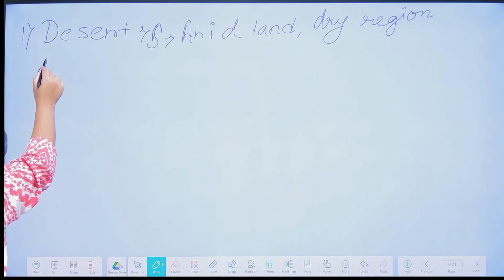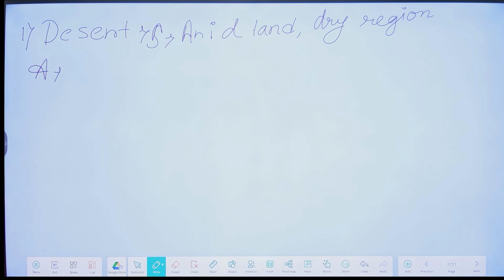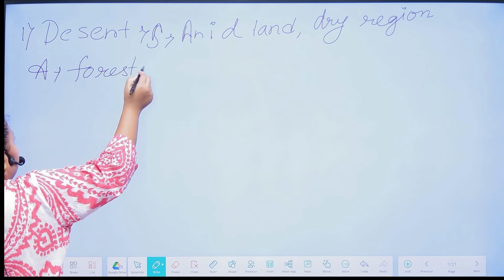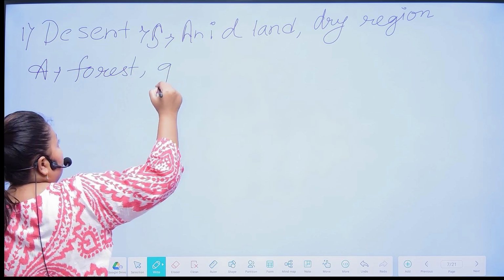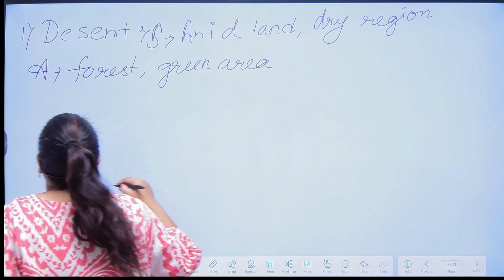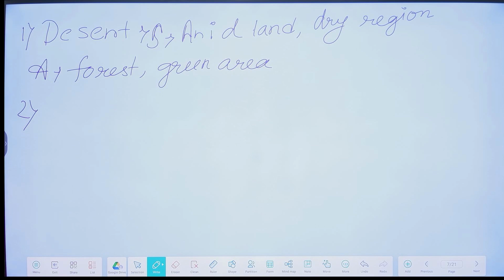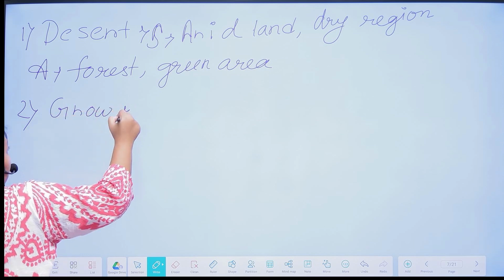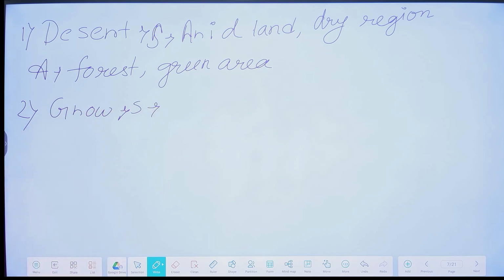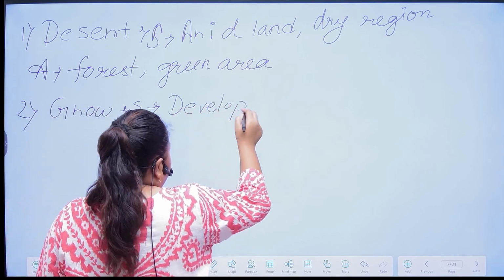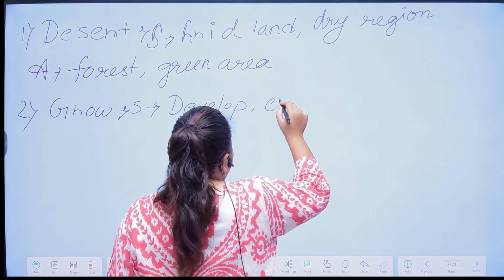Now the antonyms of desert. So the antonyms are forest and green area. So these are the antonyms of desert. And the next word is grow, and the synonyms of grow are develop and expand.